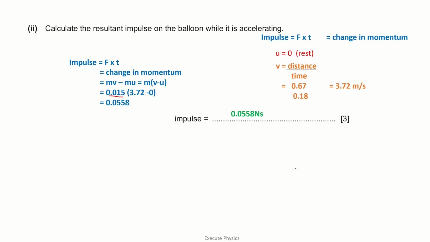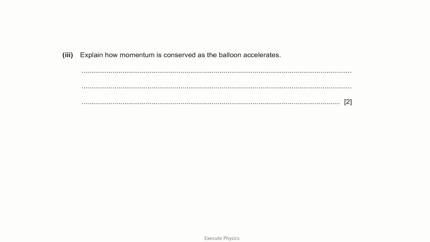So that's about impulse. Now the third part of the question is explain how the momentum is conserved as the balloon is released. That is, initially when there was air within the balloon, what was the momentum, and after the air is released, it will have a particular momentum. How is it conserved? We should understand that any moving object will have momentum. Before the air was released, what was moving?